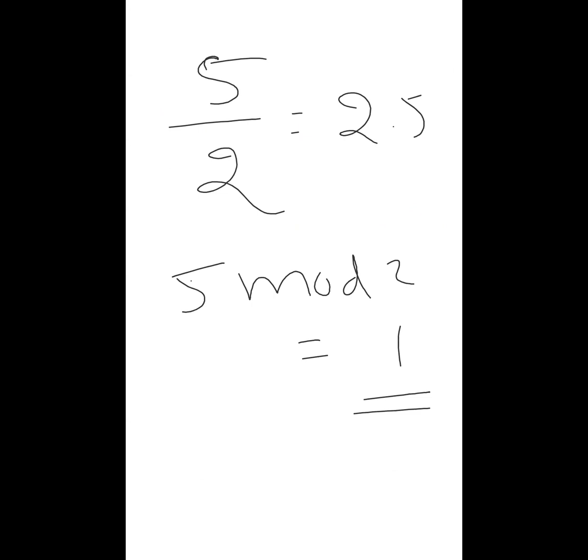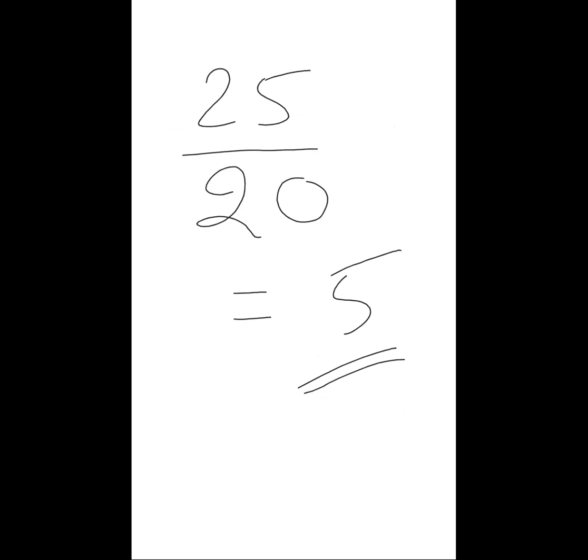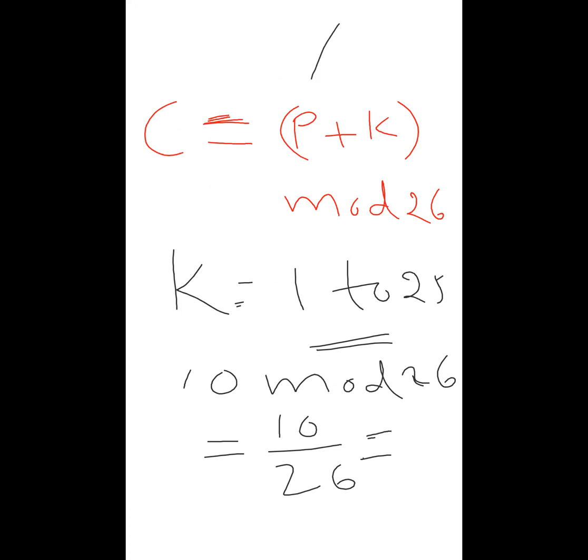Now tell me, suppose 25 modulo 20. 5. Yeah, right. So in the similar way, when we are using this algorithm, remember here P is not the entire plain text, but one letter.